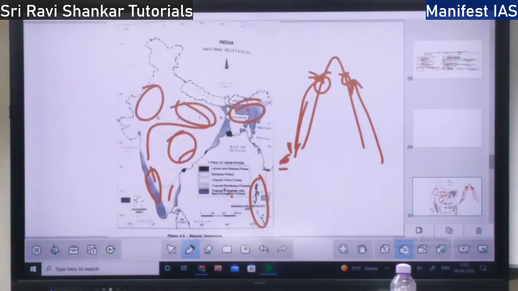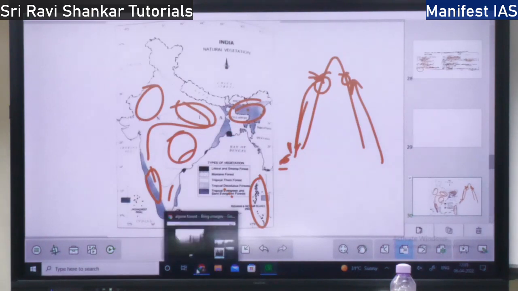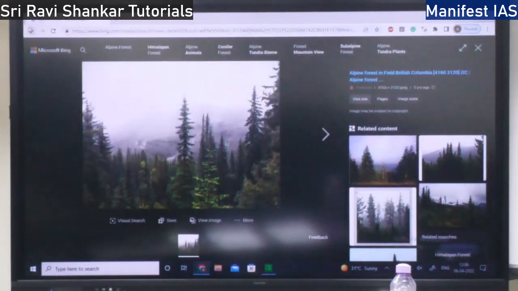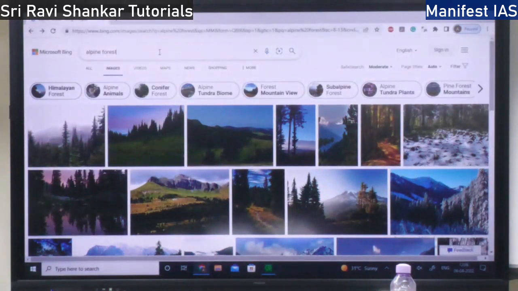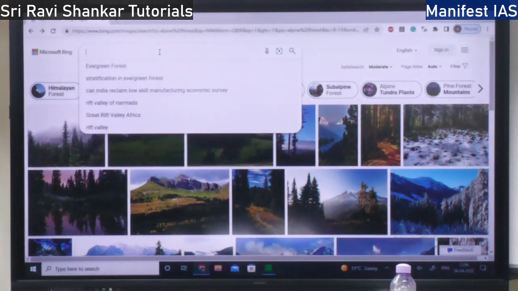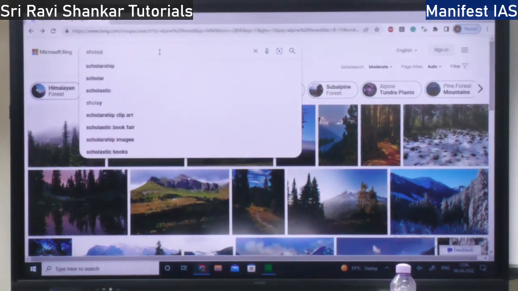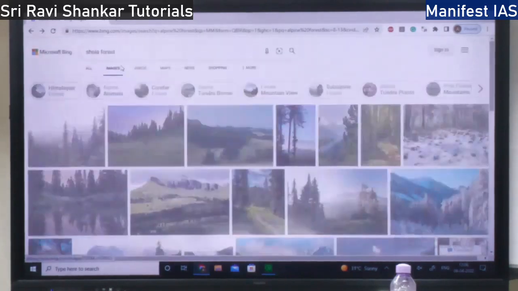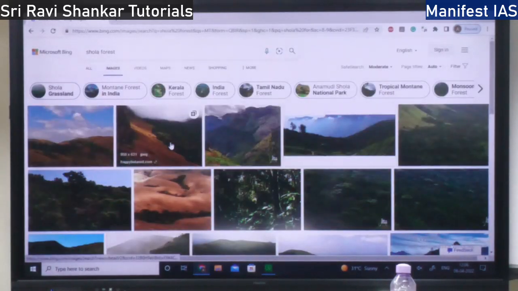So I will show you what a shola is. So it is in the southern mountain forest, on the mountains, on the higher levels of mountain. Shola forest. So this is a shola forest.